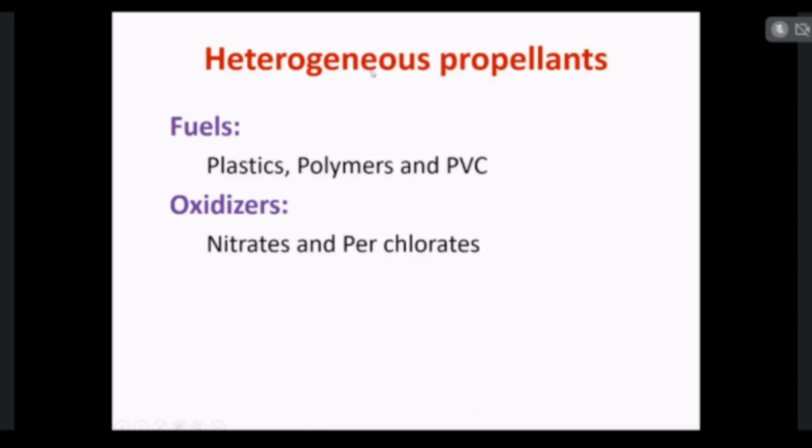First, in heterogeneous propellants, the fuels and oxidizers are different chemicals. Most of the fuels used in solid propellant rockets are plastics, polymers, and PVC. Oxidizers used in solid propellant rockets are nitrates and perchlorates.